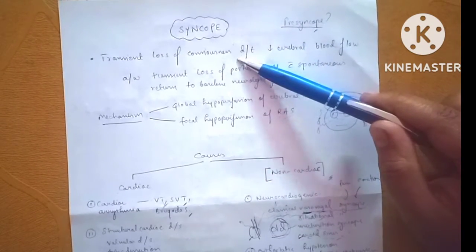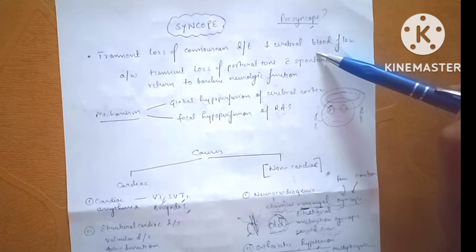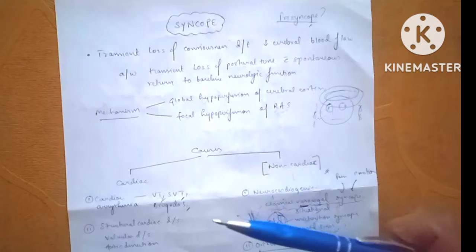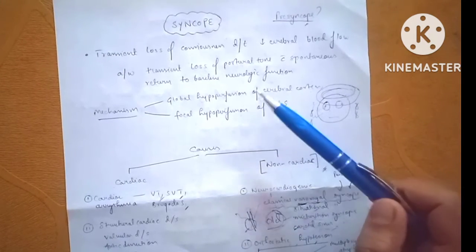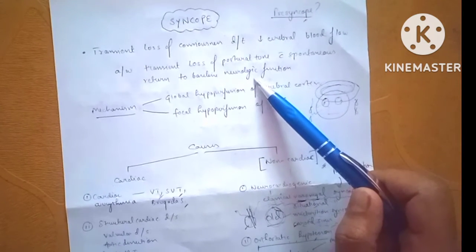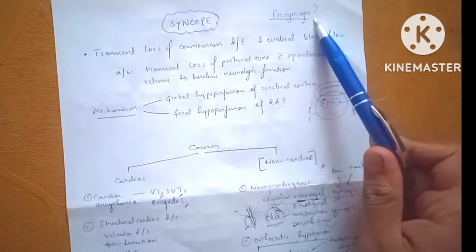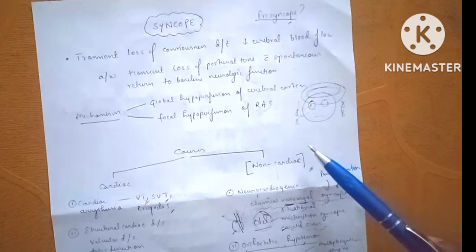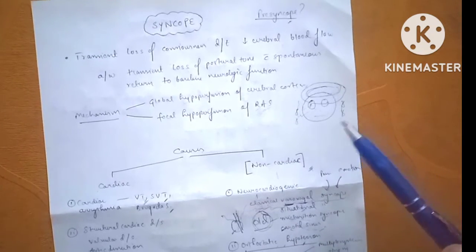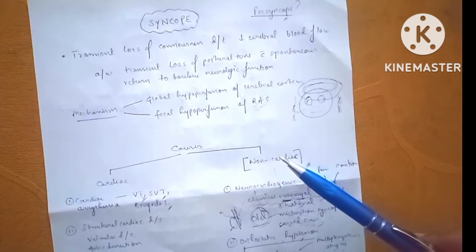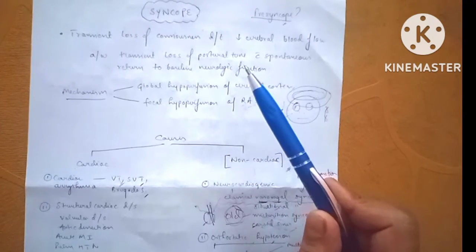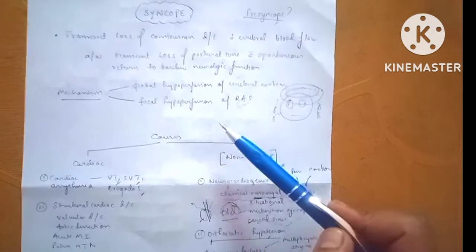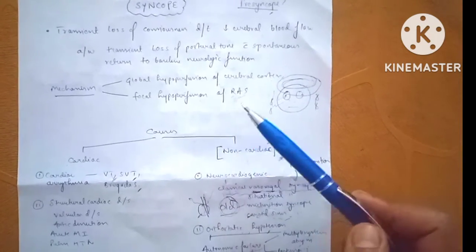Syncope is transient loss of consciousness because of decreased cerebral blood flow. It is associated with transient loss of postural tone too, but it spontaneously recovers to its baseline level within seconds to minutes. A syncope is preceded by presyncope that is characterized by feeling of impending fainting, sweating, breathlessness, palpitation, paleness, and finally the patient faints down. The mechanism behind syncope is global hypoperfusion of the cerebral cortex or focal hypoperfusion of the reticular activating system.